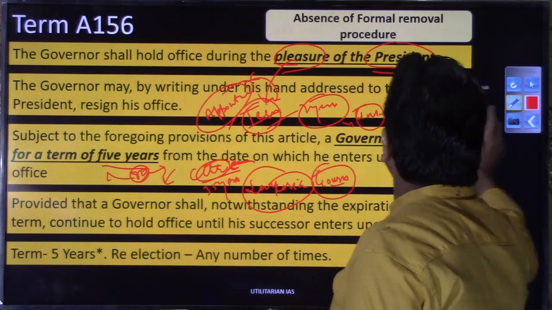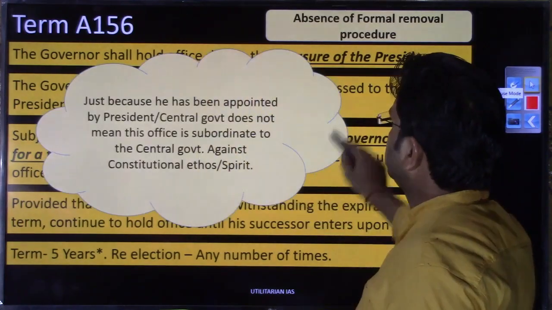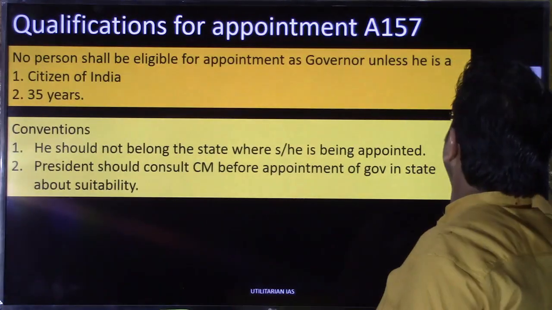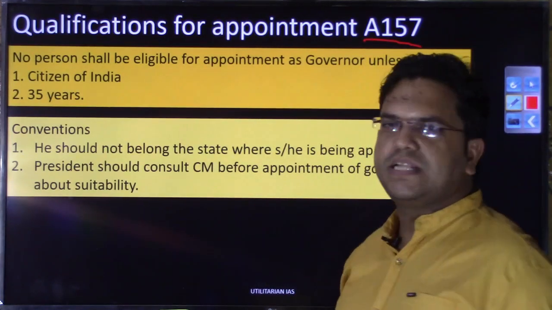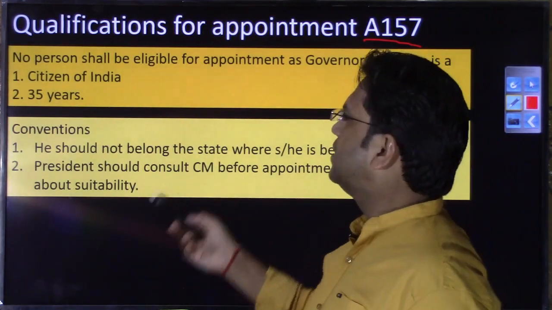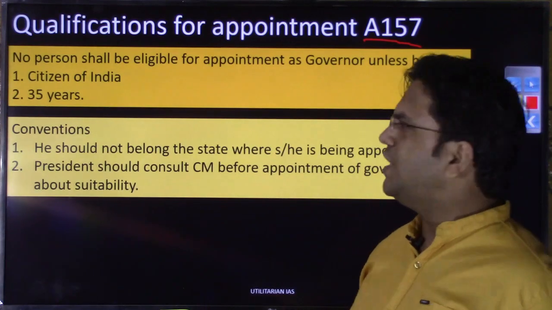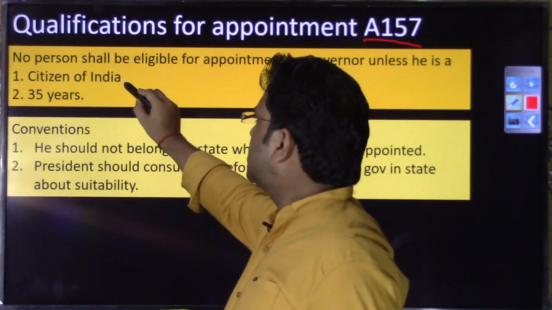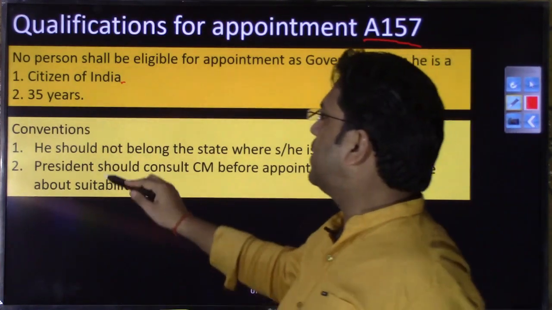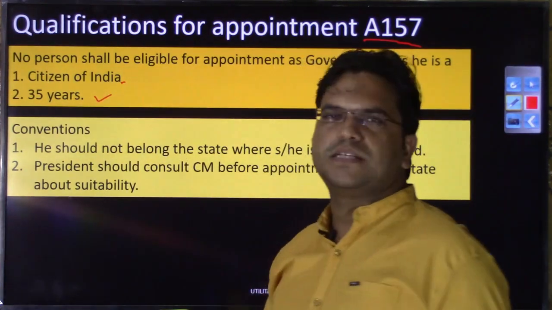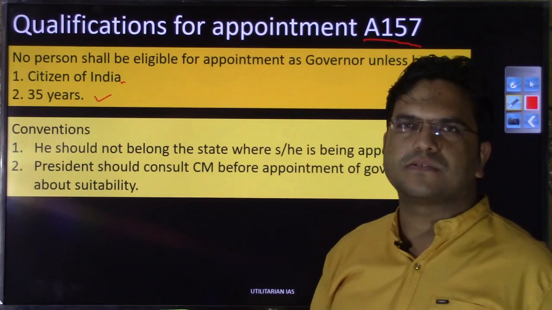So all these points we have already discussed in this term section. Now, what is the qualification? As I already told you, Article 157 deals with the qualification. There are only 2 qualifications mentioned in the constitution. The first is that he needs to be a citizen of India, and the second is that he should have passed 35 years of age.